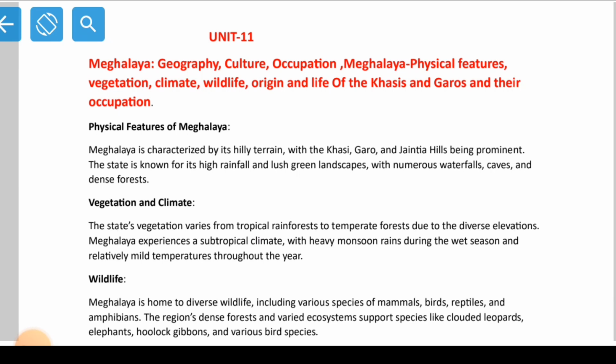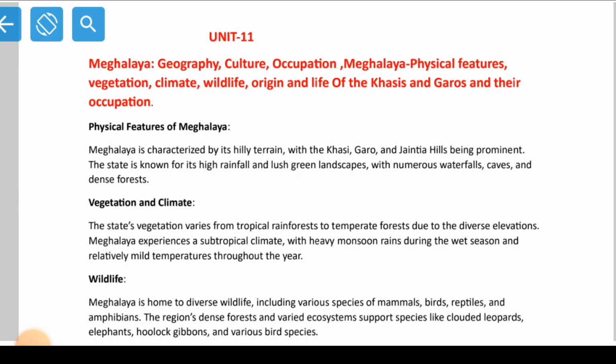Hello everyone, welcome back to Ashok Tutorials, and here I am with Unit 11, Environmental Studies Paper 1. Here, basically, see MTET. What is MTET? MTET is the Meghalaya Teachers Eligibility Test, right? So it is all about Meghalaya. This particular Unit 11 is all about Meghalaya, and we all live in Meghalaya. We are born and brought up in Meghalaya. We are Meghalayans, so we should know the